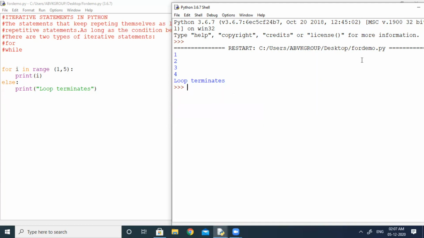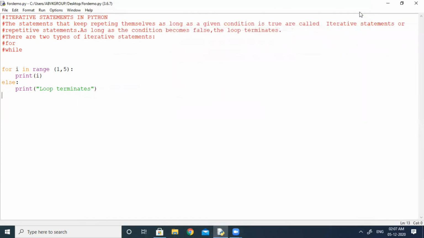Okay, so this is how your else block works with for loop or while loop, but it is optional. It is not compulsory to take an else block with the iterative statements. So this is all about your lesson on iterative statements in Python.